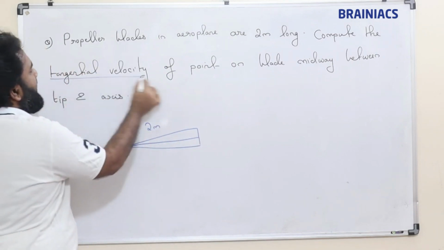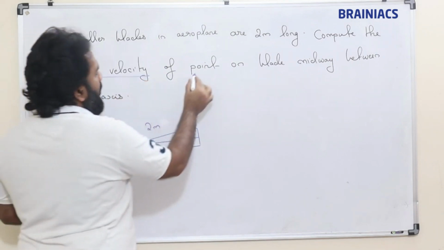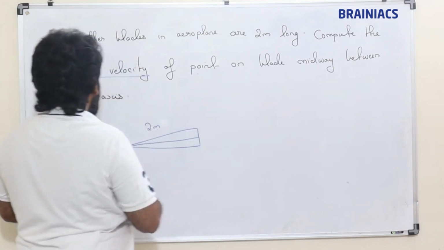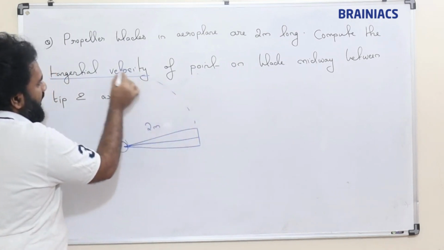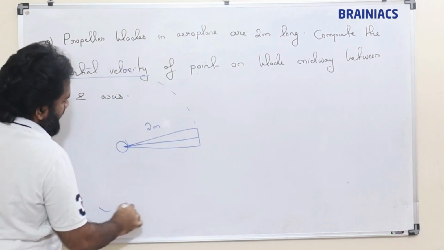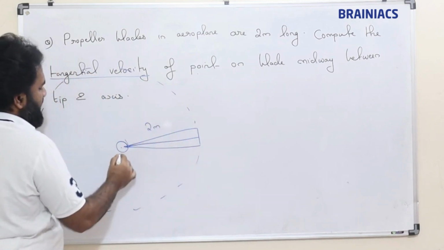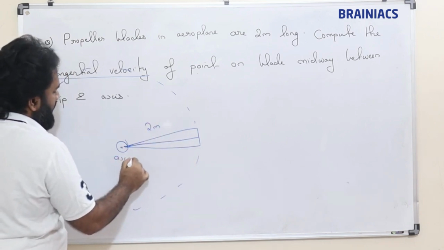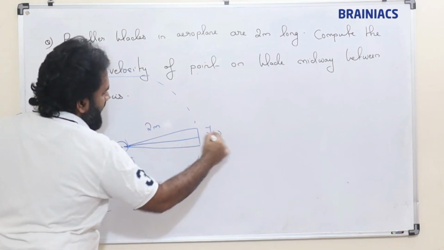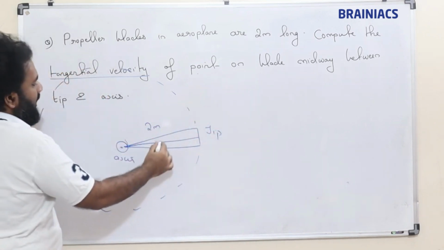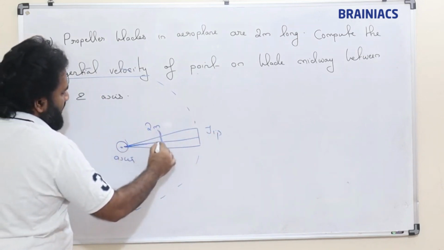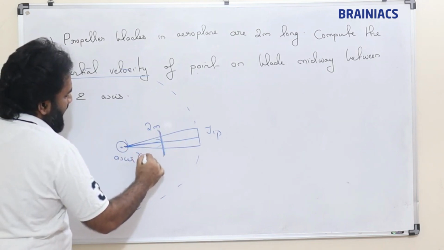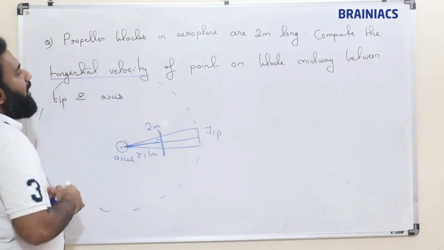Compute the tangential velocity of a point on the blade midway between tip and axis. Suppose this is rotating like this, this is the axis and this is the tip. Midway between tip and axis means it is exactly at the center. So this distance we can consider as r equal to 1 meter.